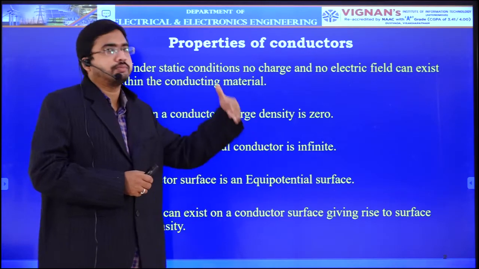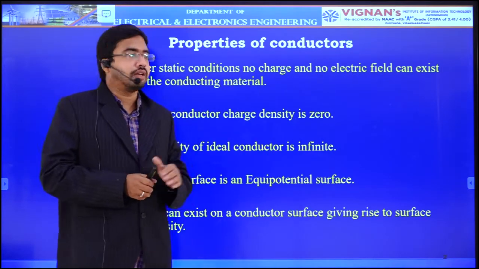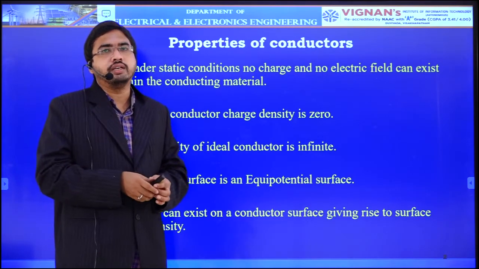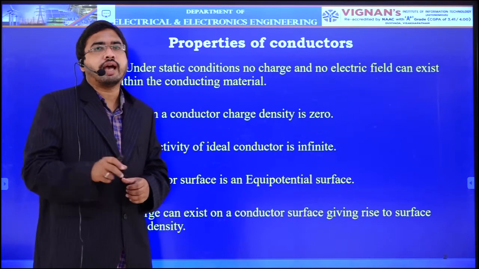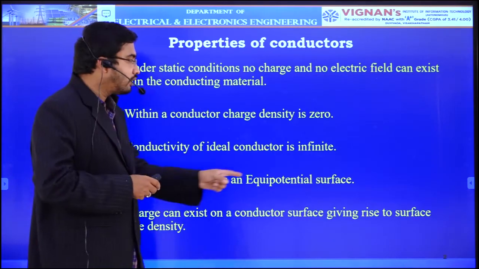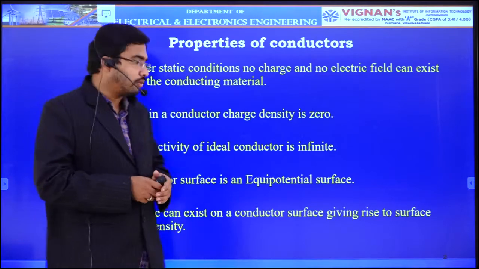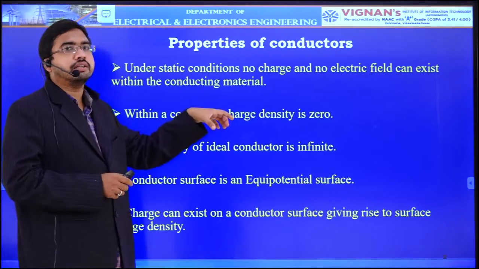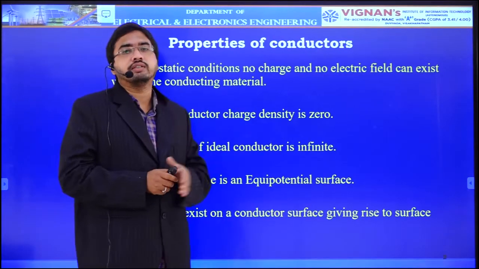We have seen what is meant by equipotential surface in our previous sessions. That means if we select a number of points in an electric field and all those points have the same electric potential, then that surface is called an equipotential surface. Okay. So the surface of your conductor which you are considering here is an equipotential surface.